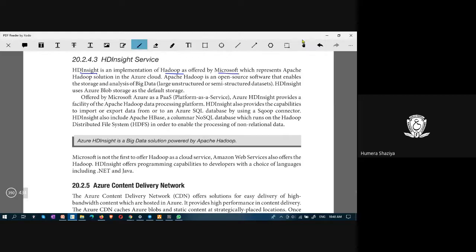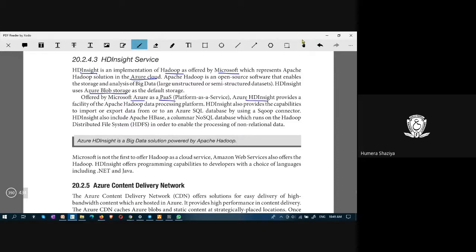It is offered by Microsoft, and it represents the Apache Hadoop solution in the Azure cloud. In the Azure cloud, it is also required to have a big data solution, which is implemented as HD Insight. And HD Insight uses Azure Blob Storage, offered by Microsoft Azure as a PaaS service.